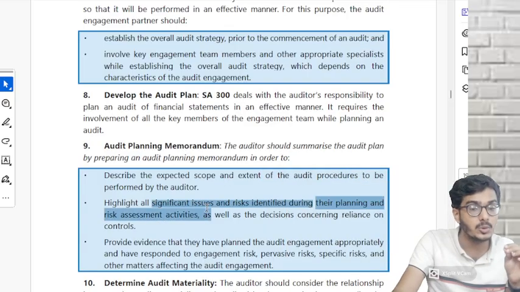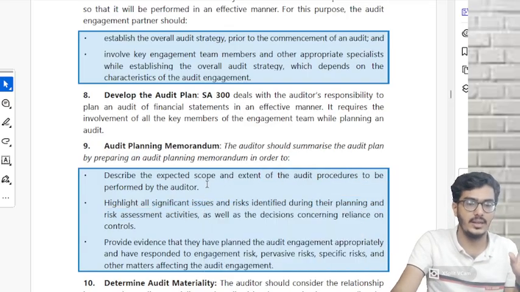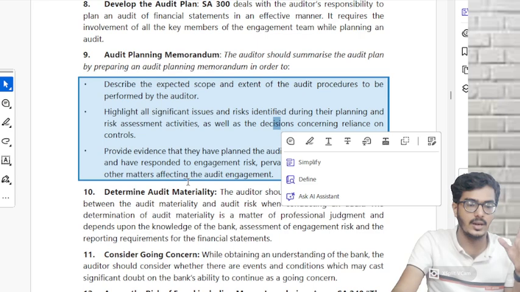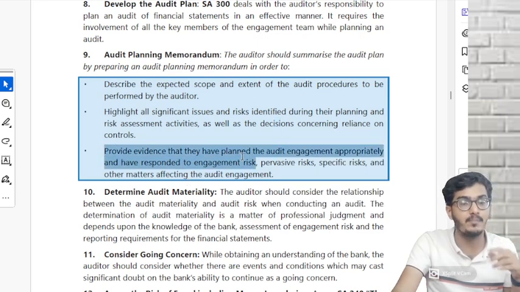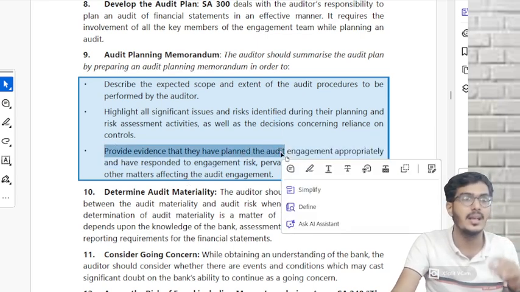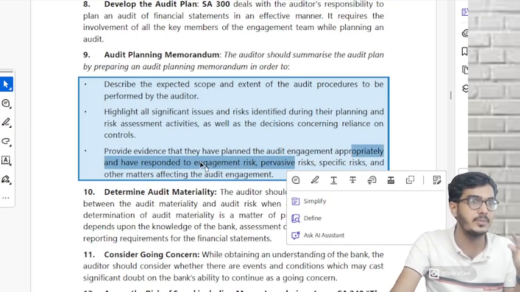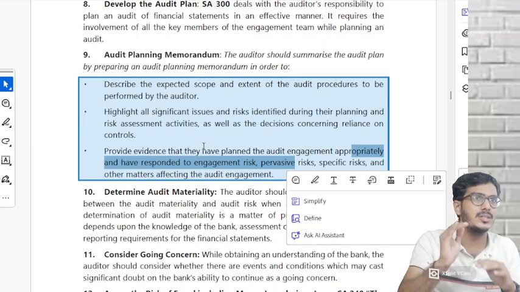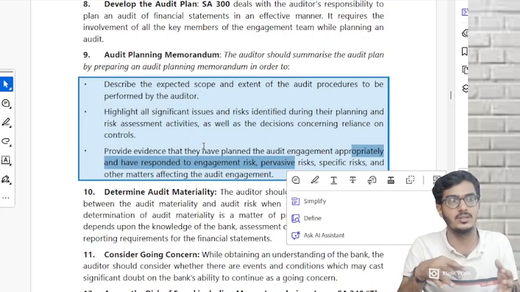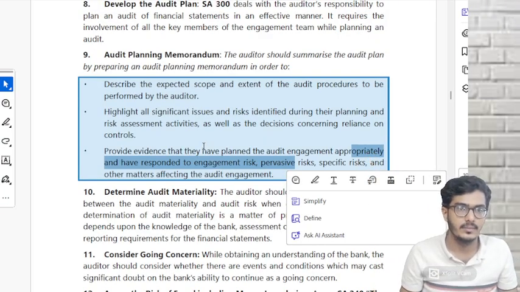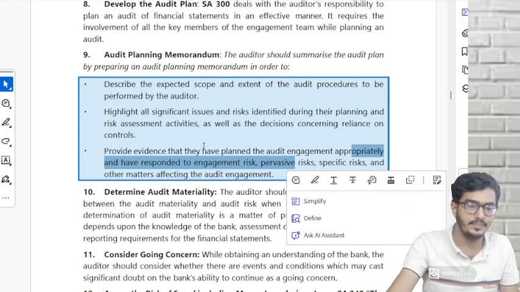Highlight all significant issues which have been identified, as well as the decisions regarding reliance on controls, and provide evidence that they have planned the audit engagement appropriately and have identified all those pervasive risks, specific risks, engagement risks, etc. So all those significant matters from your planning have to be brought into the memorandum. Understood? Because it's just a summary.